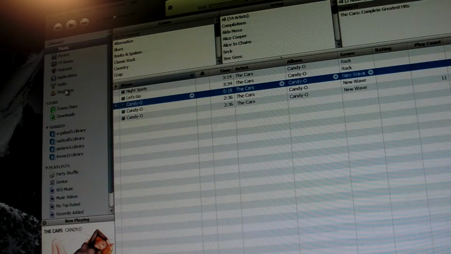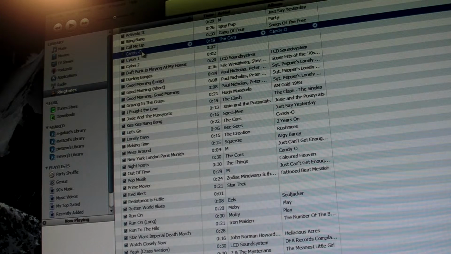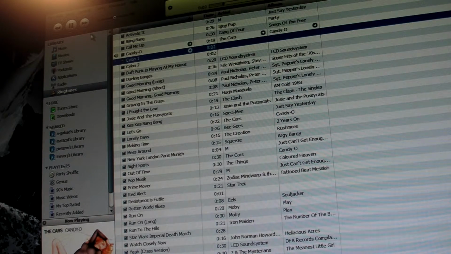It should appear over here in ringtones. And you can see there it is as a ringtone. Here's my ringtones button, and here's Candy-O as our ringtone. Just what we expected. You don't want this many ringtones, and I will show you why.